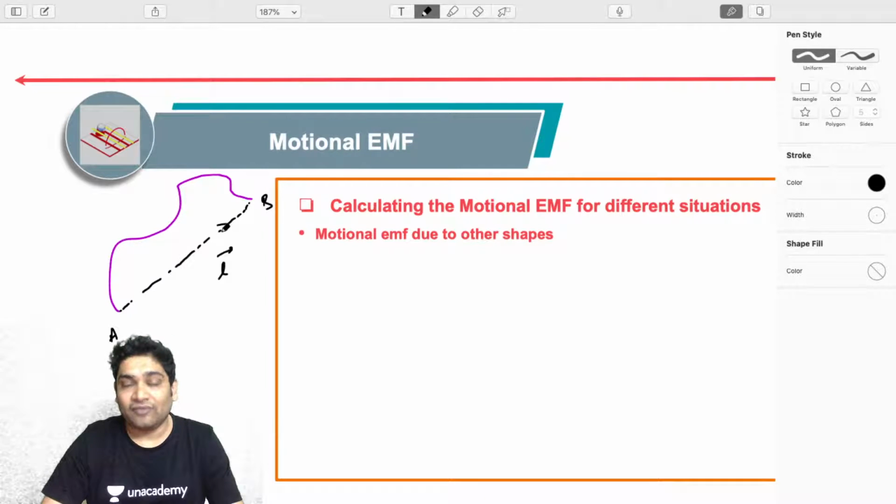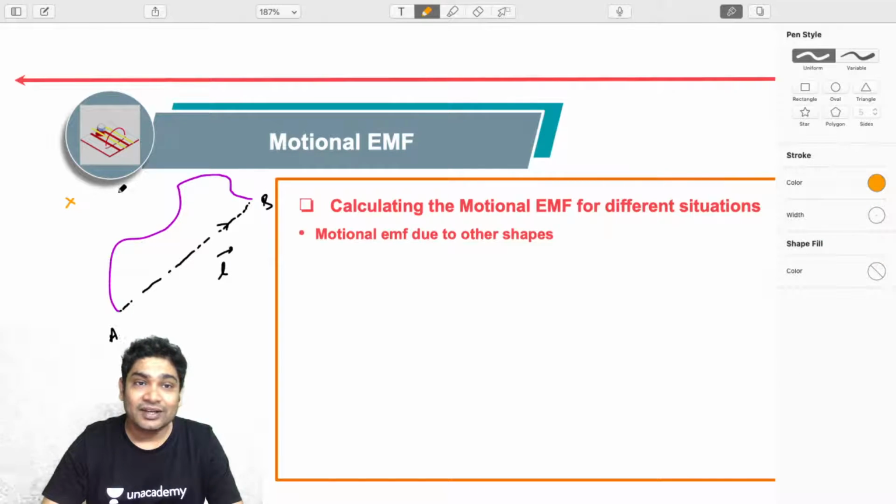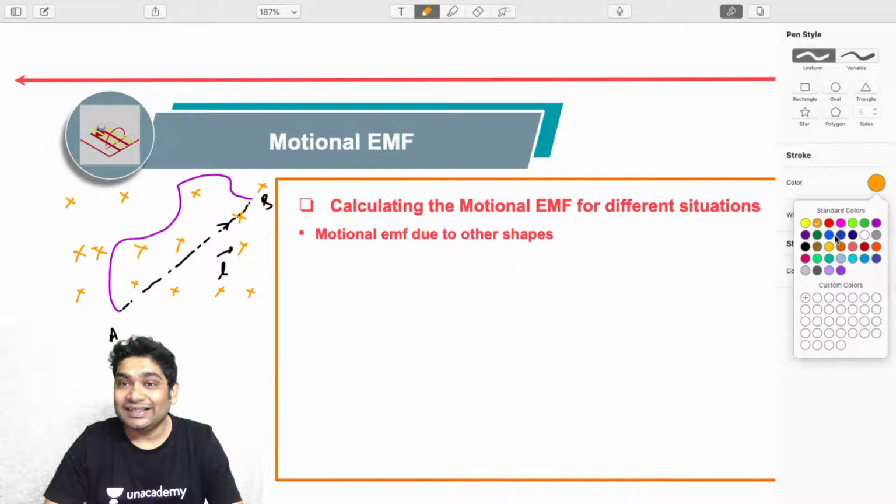So if you can find this, and if there is a magnetic field present in the region, how do you calculate the induced EMF? I hope you remember how we got that. If the entire conductor is moving with a constant velocity, then the formula was very simple.